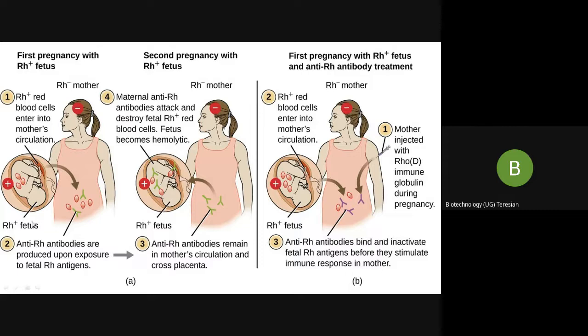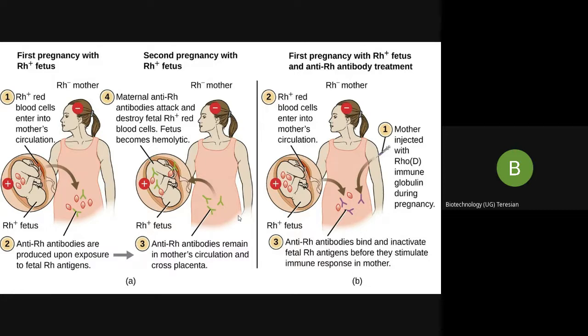So when the Rh positive blood mixes with the Rh negative mother, anti-Rh antibodies are produced. The first child will be safe, but during the second delivery, if the baby or fetus is again Rh positive, it can lead to hemolytic disease because the mother is now carrying the anti-Rh antibodies.